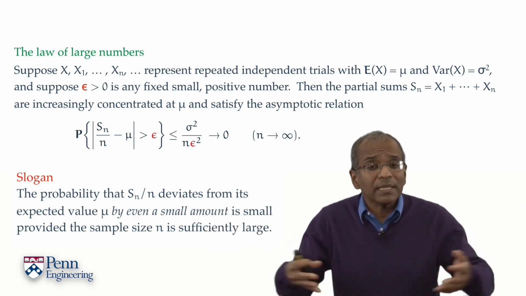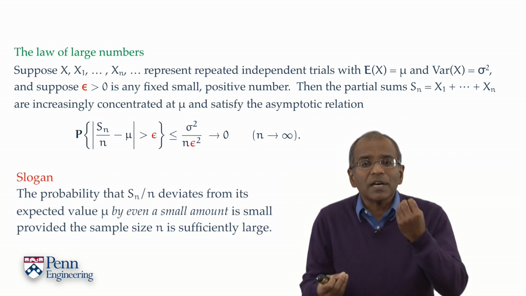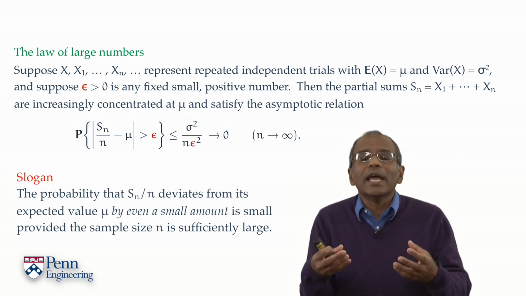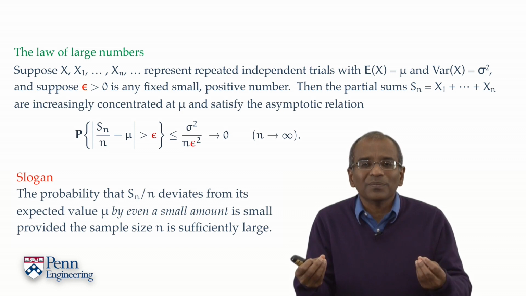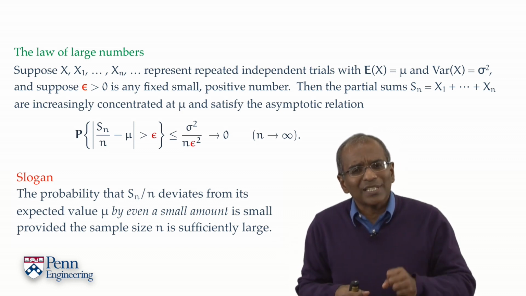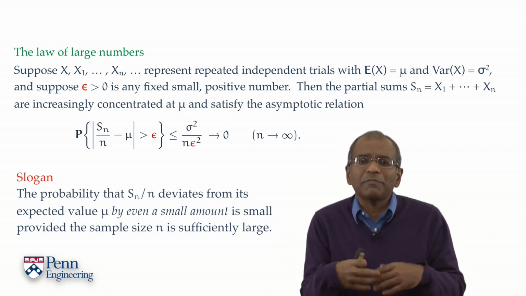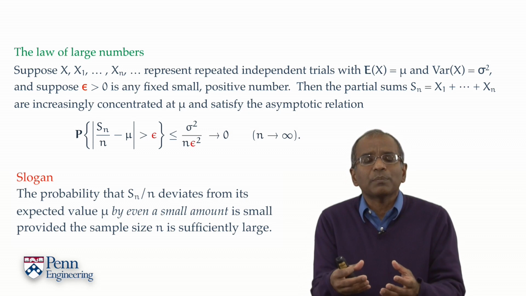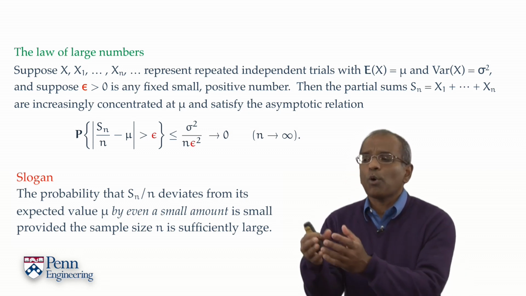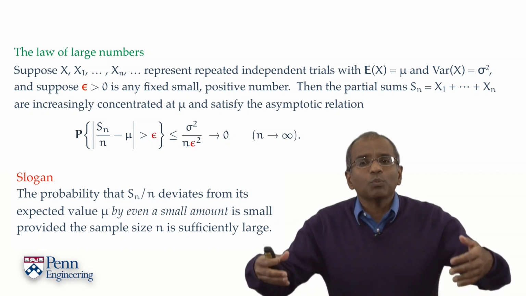Or another way of saying this is, in a probabilistic sense, Sn divided by n is a good estimate of mu. Does that look familiar? Of course it does. This is exactly the passage we went through when we tried to defend why sample means were good estimates of population proportions in a poll. But now, of course, we have it much more generally.